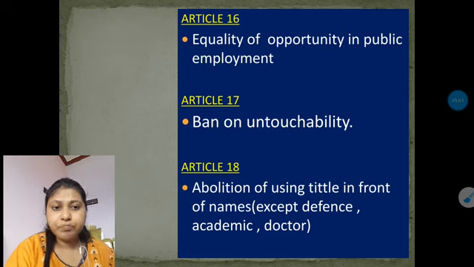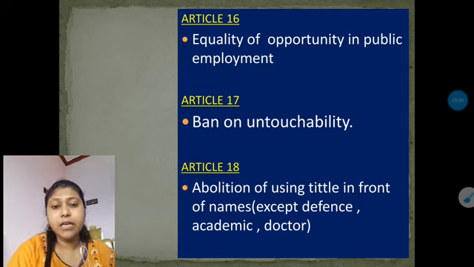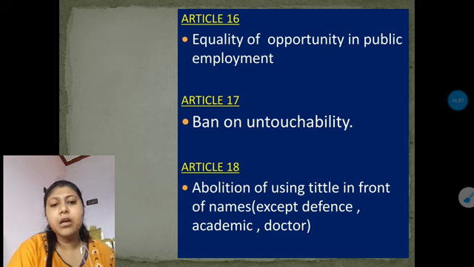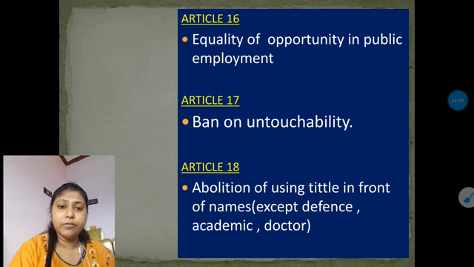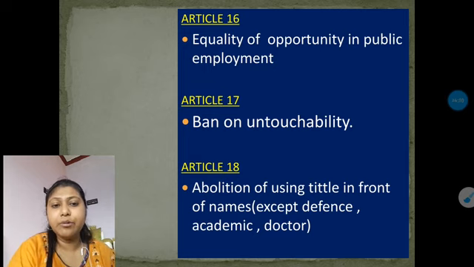Except the defense, where they use general, colonel, major, which are the designations they use in front of their name, and except the academic field, where PhD holders use the doctorate degree in front of their name, and doctors themselves. So except these three areas, other fields are not allowed to use any kind of award or designation in front of their name, which is totally abolished.